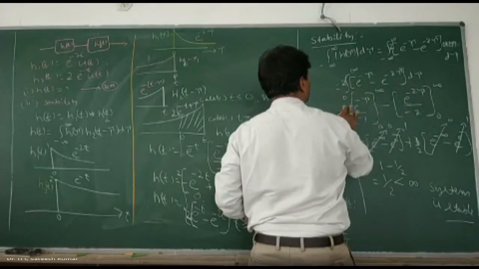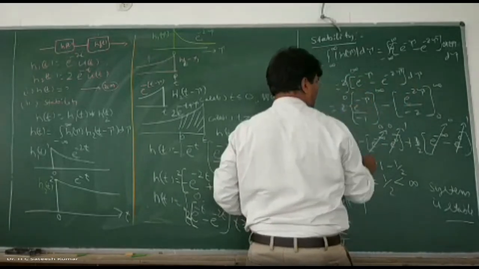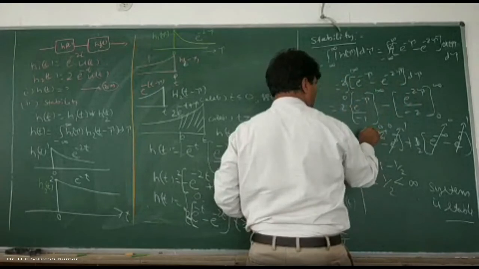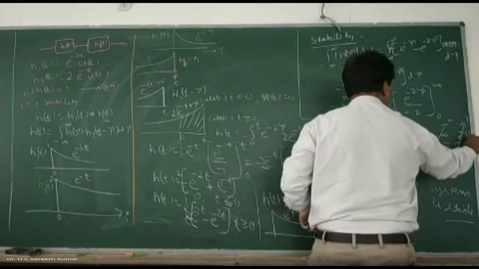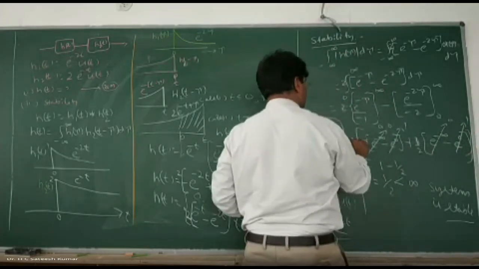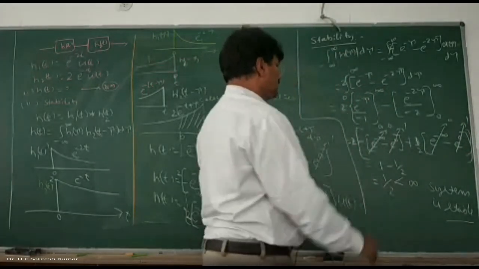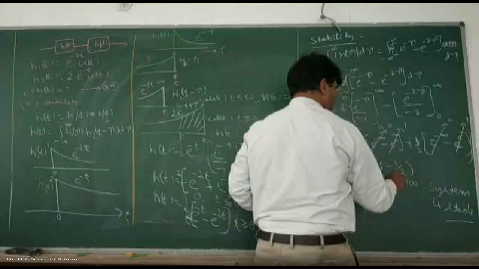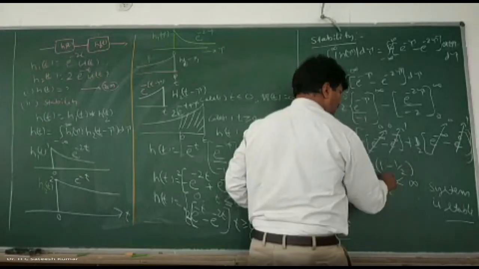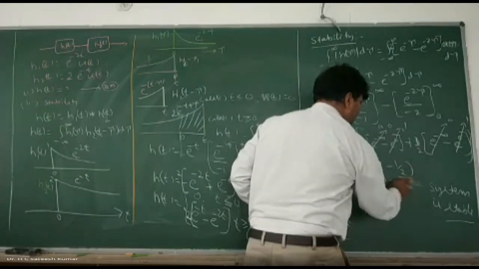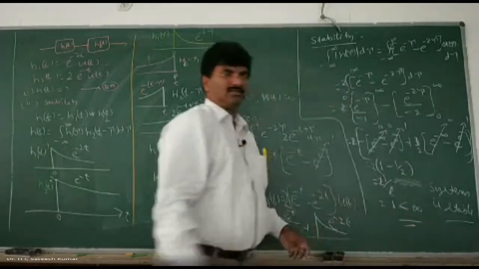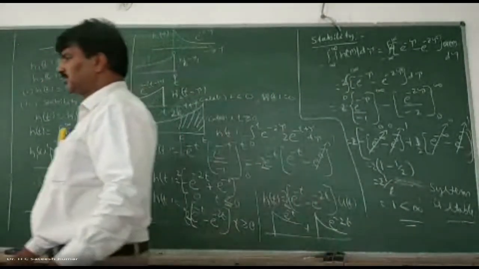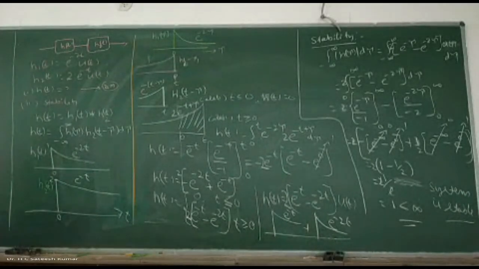The whole thing is multiply by 2. Right. So this has to be multiplied by 2, so therefore what is that you can write it? So 1 which is less than infinity, therefore system is stable. That's it. The whole thing is multiplied by 2. Sorry, one that is constant I left out, right? So that's how we should do it.